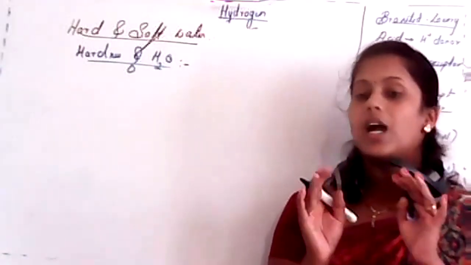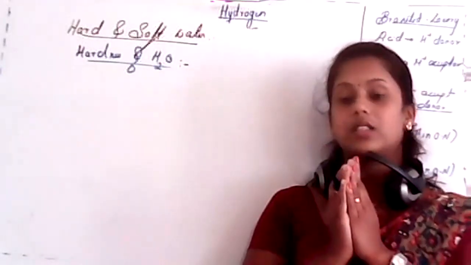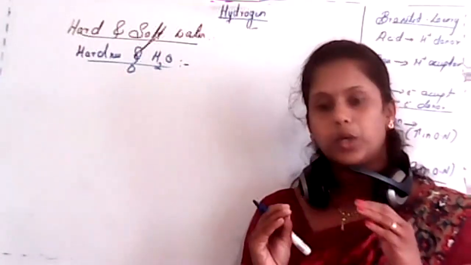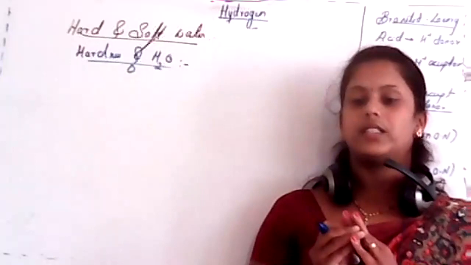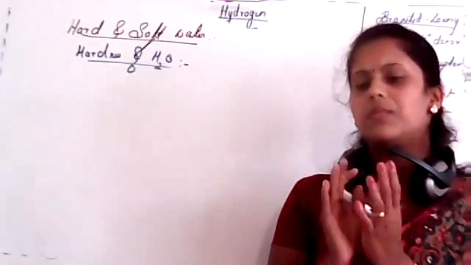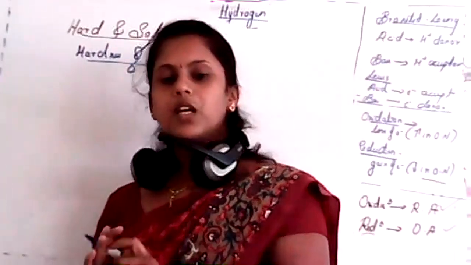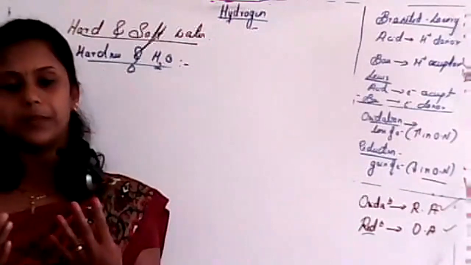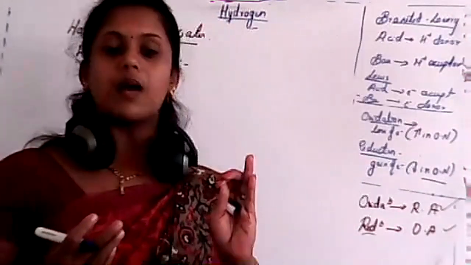Some minerals we can't do without. Purified water we can't take highly. So that's why there must be some added minerals in water. Clear? So distilled water we can't consider for drinking purposes.